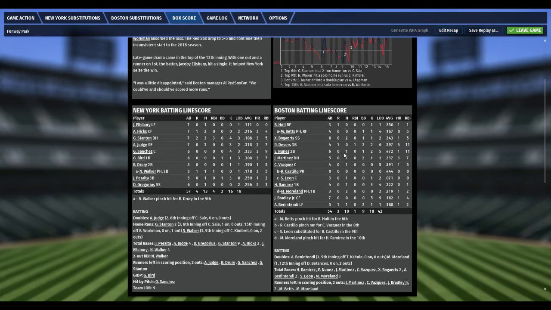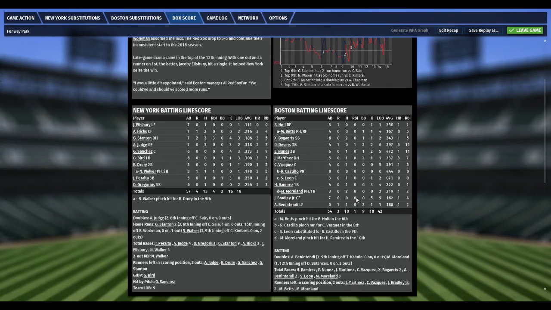Walked twice, struck out twice. Nunez 1 for 6, walked once. He's batting .472. Martinez, J.D. Martinez 1 for 5. He walked twice, struck out once. Vasquez 1 for 4. Castillo, the pinch runner, he just ran, did not hit. Leon came in to catch after Castillo pinch ran for Vasquez, 1 for 3 with a strikeout. Hanley Ramirez 1 for 4 with 3 Ks. Moreland off the bench, 2 for 3.